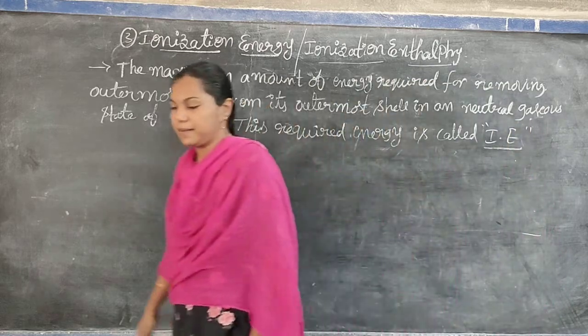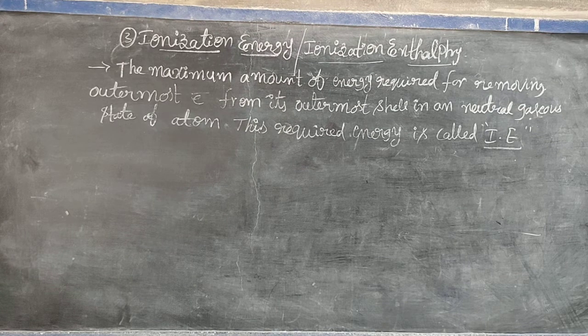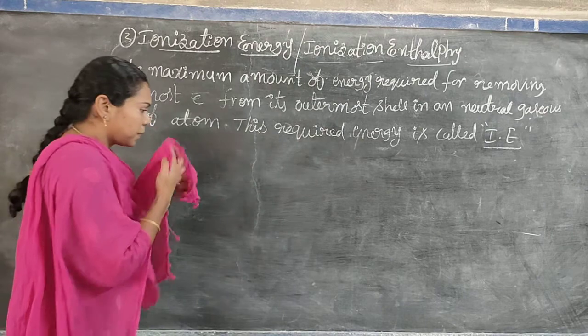Are you understanding? The maximum amount of energy required for removing the outermost electron from its outermost shell in a neutral gaseous state of atom, this required energy is called ionization energy or ionization enthalpy. You must remember the definition.